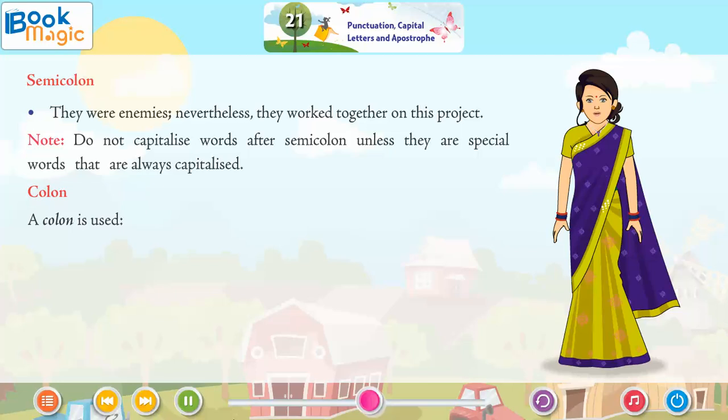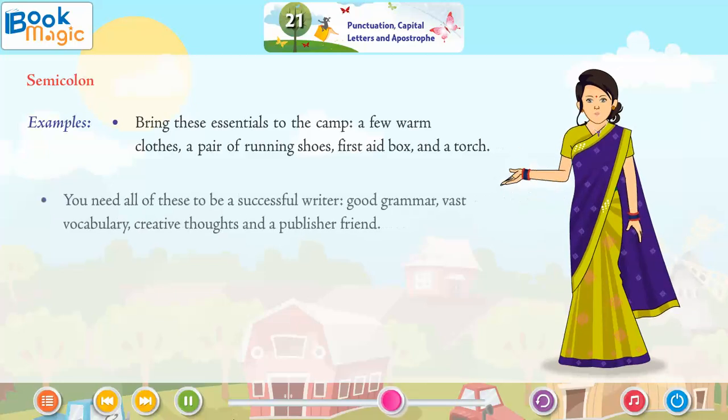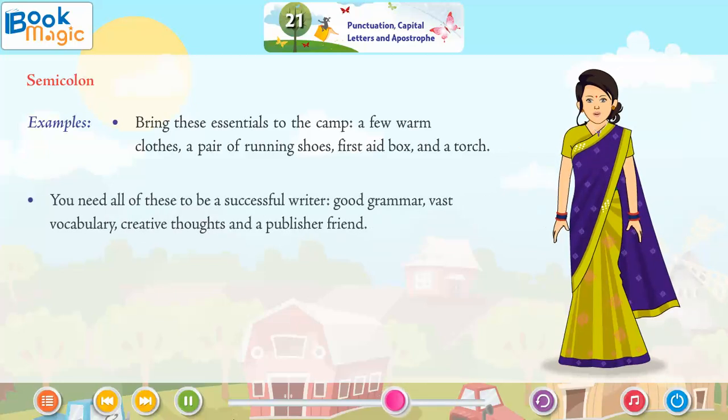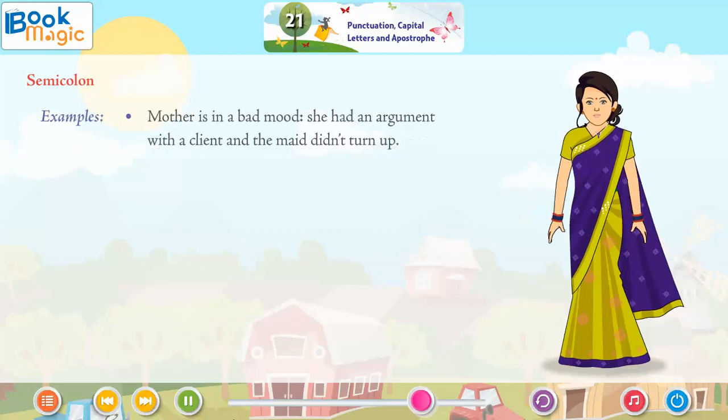Colon. A colon is used to introduce a list of things. Examples: Bring these essentials to the camp: a few warm clothes, a pair of running shoes, first aid box, and a torch. You need all of these to be a successful writer: good grammar, vast vocabulary, creative thoughts, and a publisher friend. Between independent clauses, when the second sentence explains, paraphrases, or expands the first sentence in some way.